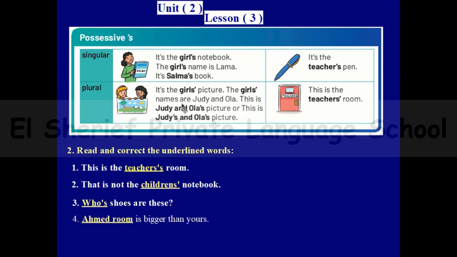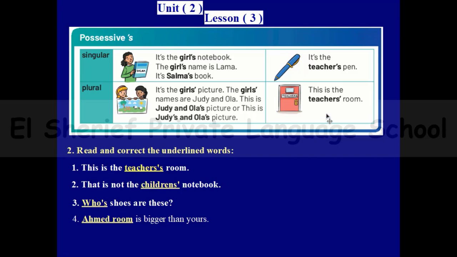The girls' names are Judy and Ula. This is Judy and Ula's picture, or this is Judy's and Ula's picture. I can add apostrophe S to the last name, or to both names. So if I have a word which is plural and ends with S, I will just add an apostrophe.